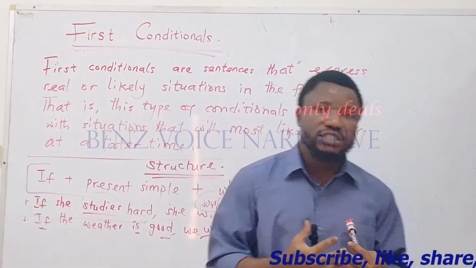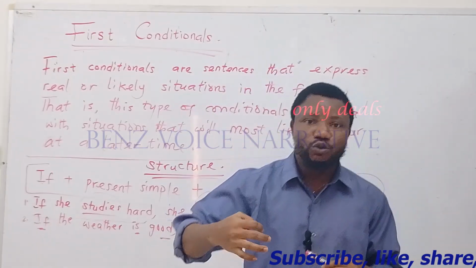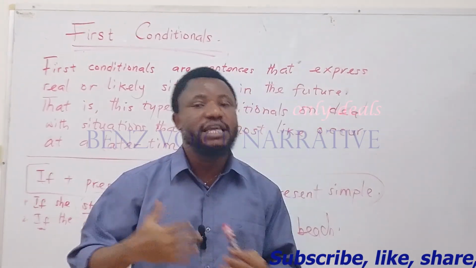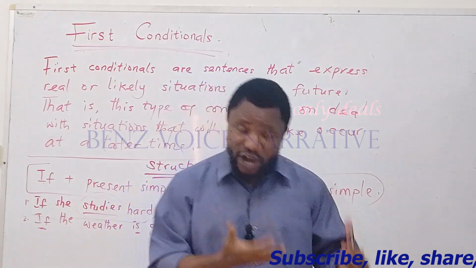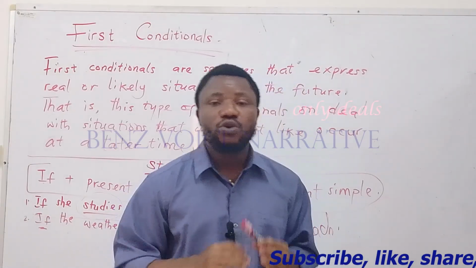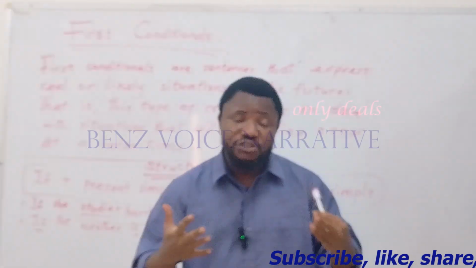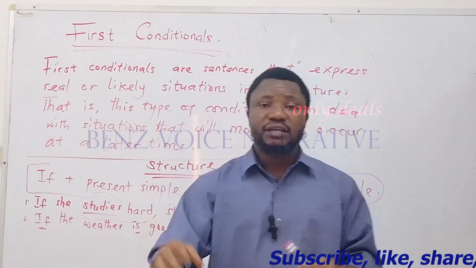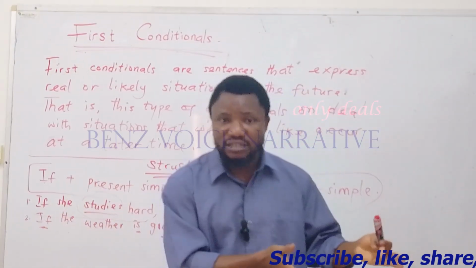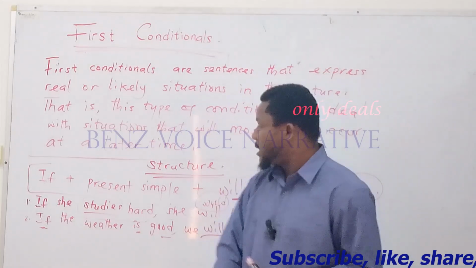Remember, what is important about this topic, about the first conditionals, is that they only talk about real or likely situations that will most likely occur at a later time in the future. If it rains today, if it rains tomorrow, if it rains today, I will go out with an umbrella. If it rains later today, I will go out with an umbrella. Another example is, if the traffic is bad, I will arrive at work late. If the traffic is bad, I will, not I would. If the traffic is bad, I will arrive at the office pretty late.